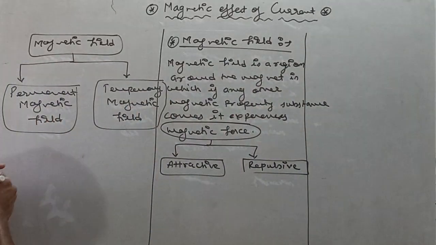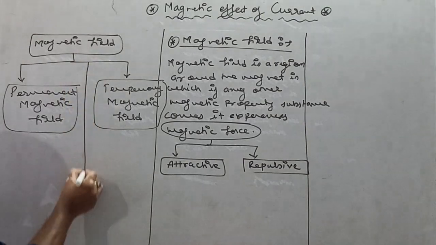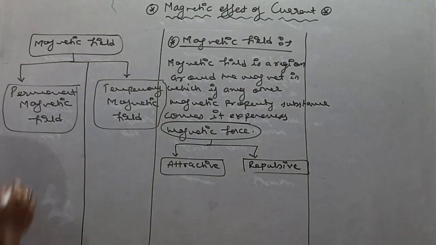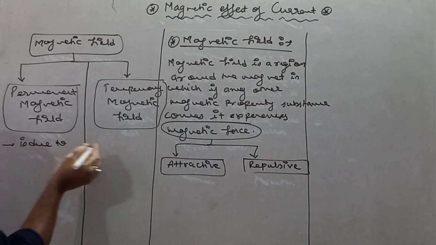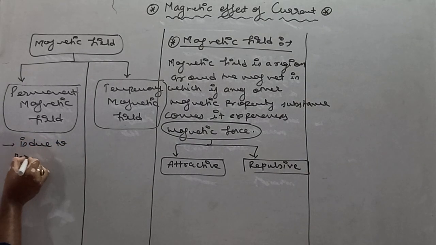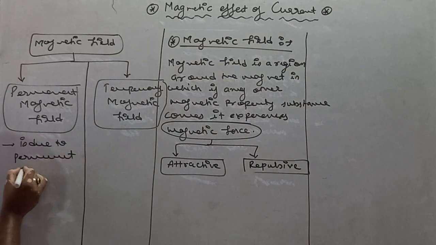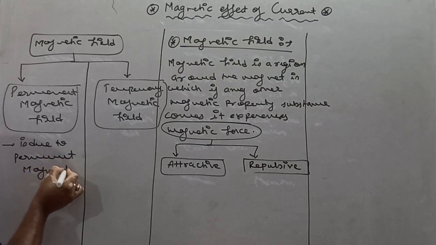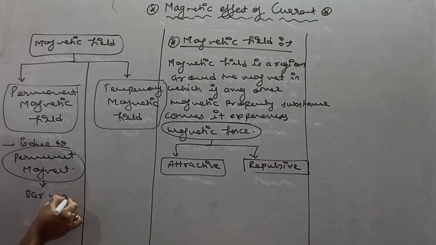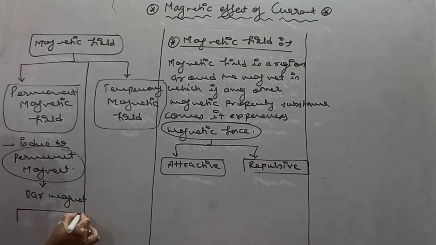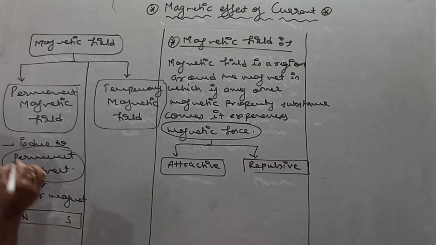So see what actually permanent magnetic field is and what actually temporary magnetic field is. Permanent magnetic field is due to a permanent magnet, and we know that a permanent magnet is nothing but a bar magnet. You all are aware of the bar magnet. This is how a bar magnet looks.